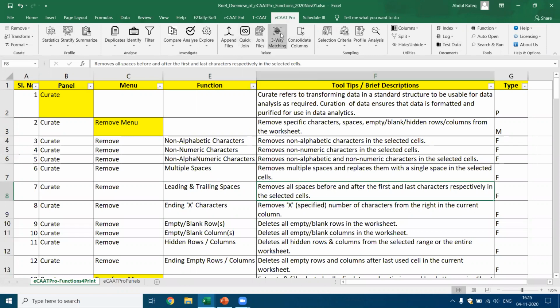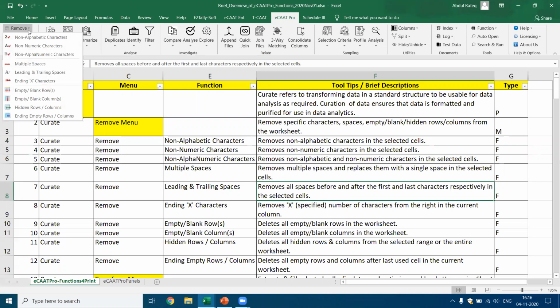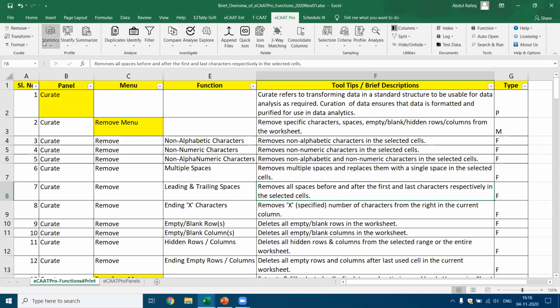So that's why I say ECAT Pro is an add-in to MS Excel. So when you click on ECAT Pro, you have this Curate panel. In Curate, we have got the remove menu. Under the remove menu, you have got so many functions. Similarly, if you go to the transform menu, you got, let's say, 6 functions here. Similarly, if you come to the format menu, you got 4 functions.